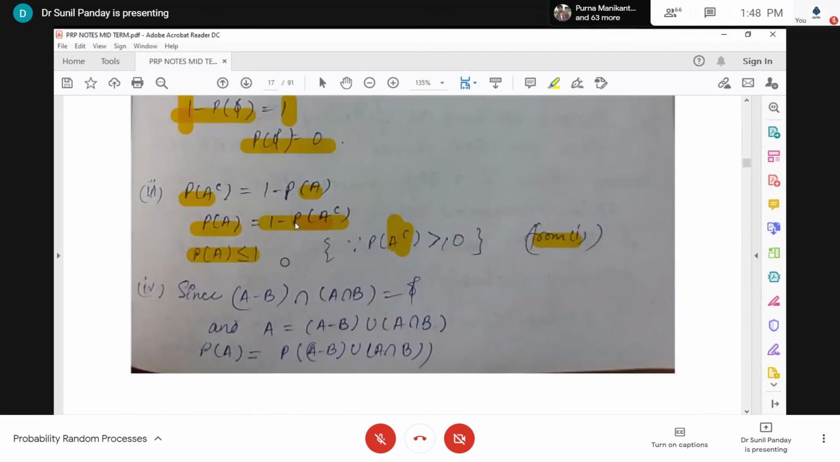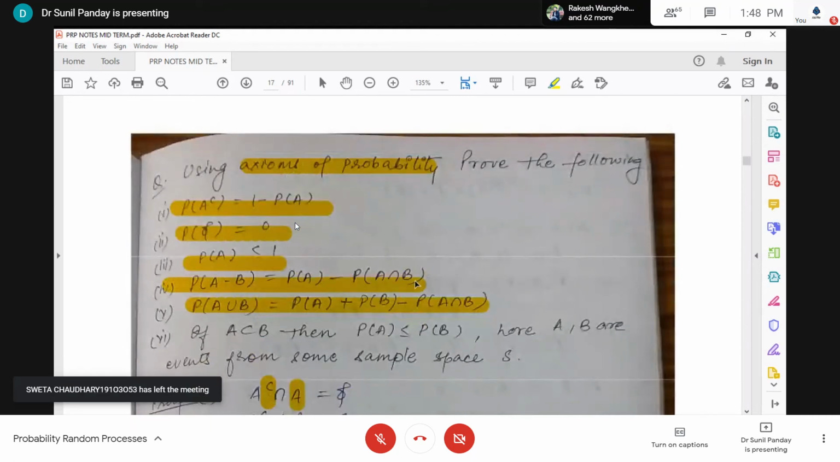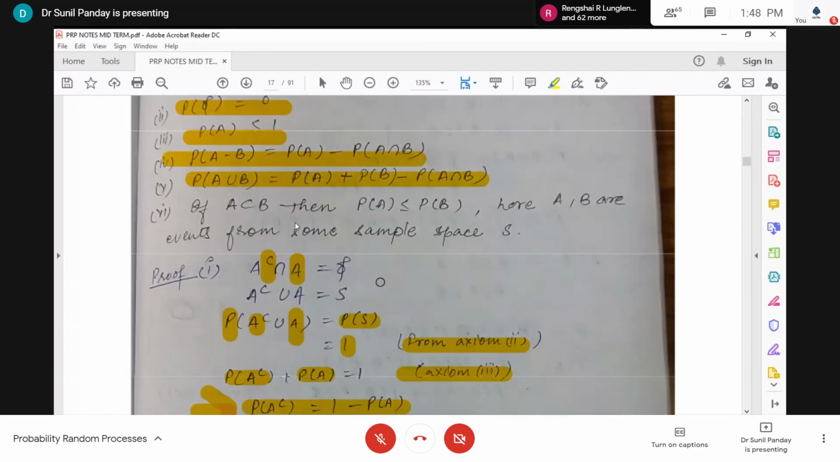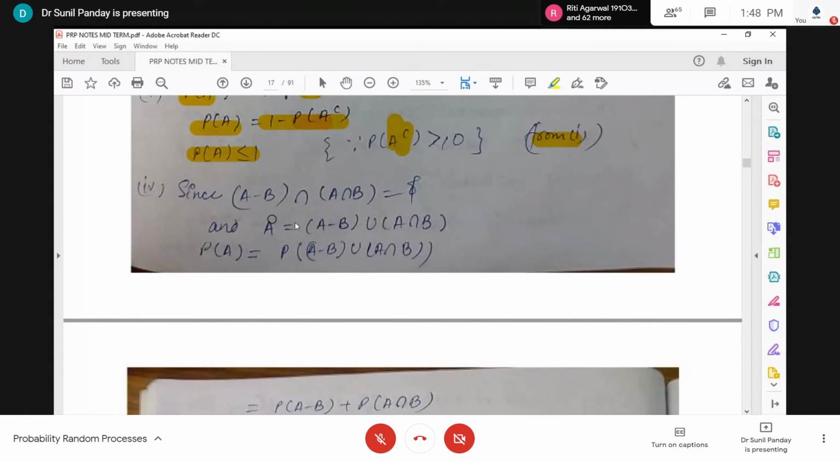Now we have the fourth case. The fourth is this one: probability of A minus B equals probability of A minus probability of A union B. If you remember the definition of A minus B, it contains those elements of A which do not belong to B. And A intersection B contains those elements which belong to both A and B. So A minus B contains only those elements which belong to A only, but not to B.